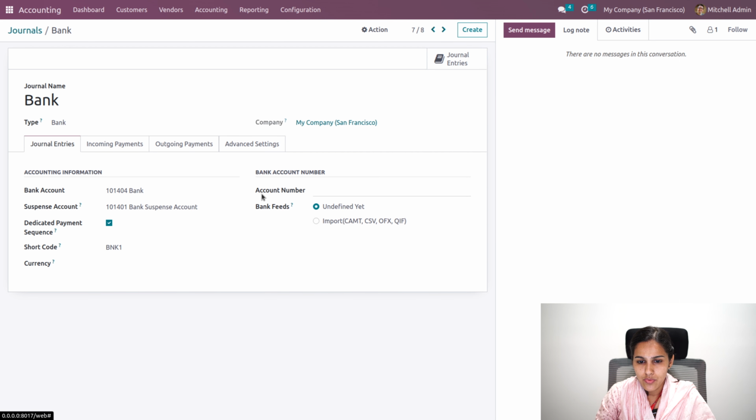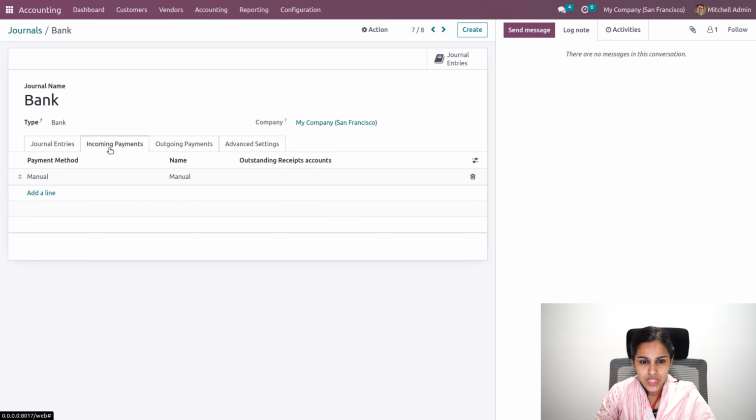Also, one more feature is over here, that is you'll be able to add the account number and bank feeds as well. Bank feeds define how you import your statements, whether you import CAMT, CSV, OFX or QIF format of your statements, or whether you want to automatically synchronize with your bank. That is what the bank feed defines.